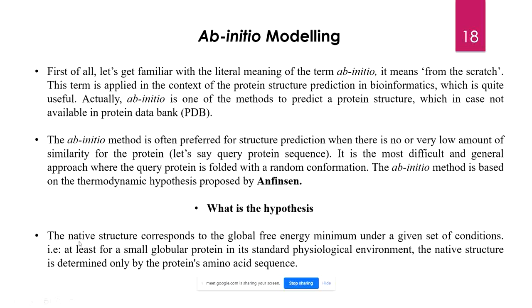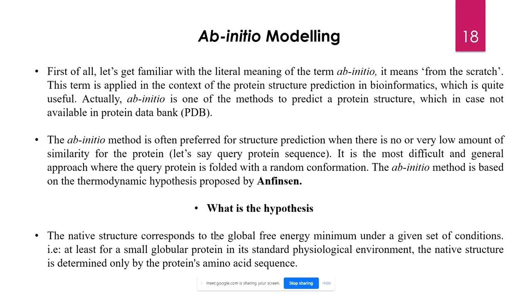And what is that hypothesis? The hypothesis is this: that under any proper structure, they attain the global free energy minimum, under a given set of conditions. Now obviously, what is the condition? You have to maintain the proper pH, you have to maintain the proper temperature of that particular protein in which it is highly active, and you have to have the proper amino acid sequence.